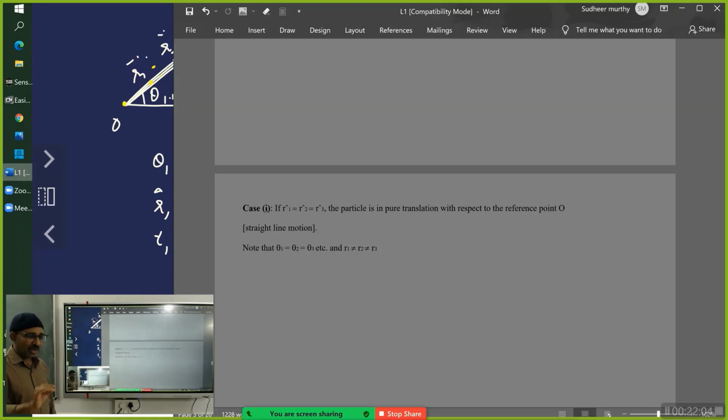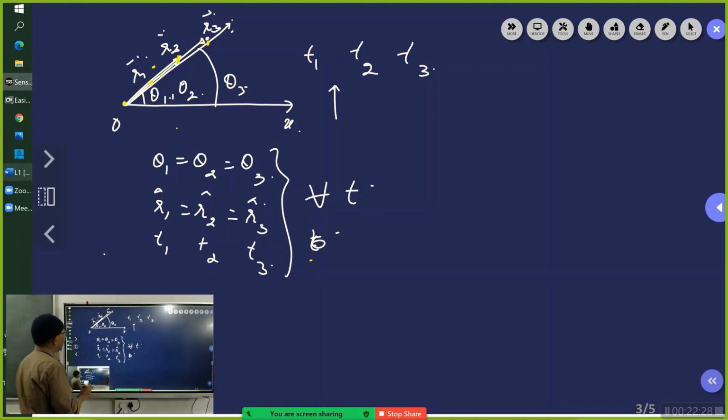So now pure translation you should infer as what? It's a straight line motion. You should infer it like that. There is nothing like impure translation motion. There is another word that will come here, so we will use this. So pure translation means it is moving in a straight line. Now here you see, this is with respect to point O.